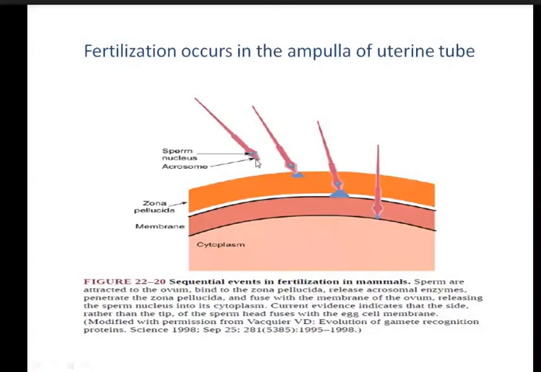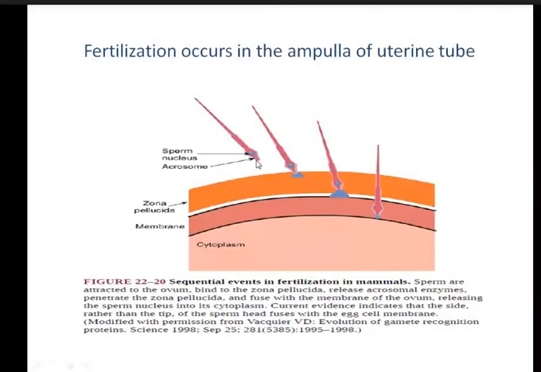Am I clear? Is this clear? The acrosome, which is the head and the cap, consists of the hyaluronidase enzyme.